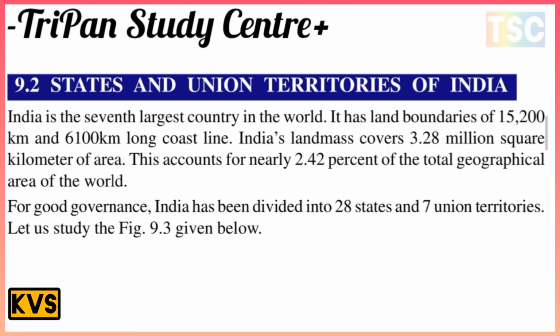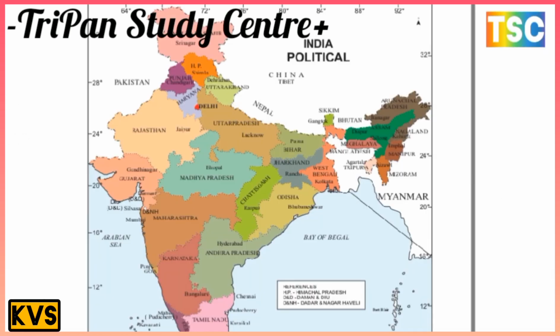For good governance, India has been divided into 28 states and 8 Union Territories. There is a change in the figure: 28 states but 8 Union Territories. There are 8 here, including Jammu and Kashmir and Ladakh. This is the most important thing here. On your screen is the Indian political map. This is the most important Indian political map on your screen. There are 28 states and 8 Union Territories here. This is important.